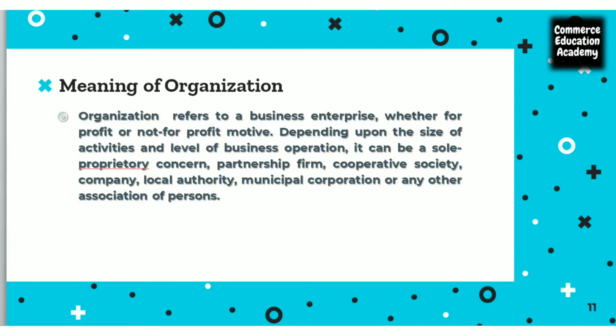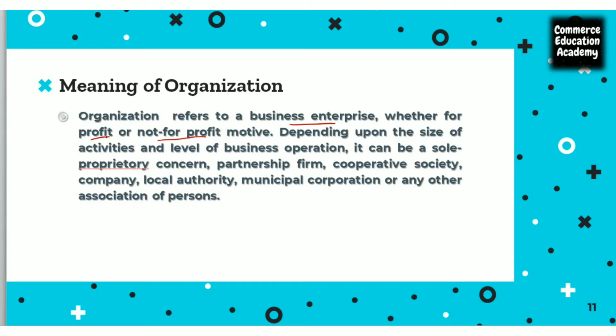Now, what is organizing? Organization is all about a business unit or a business firm or an enterprise. Now, a business can be of two forms. One is profit-oriented, and the other is not-for-profit. That is the organization which is set up only to render a service to society, and that kind of organization we call a not-for-profit organization. Any organization which is set up in order to earn more profit, we call that a profit-oriented organization.